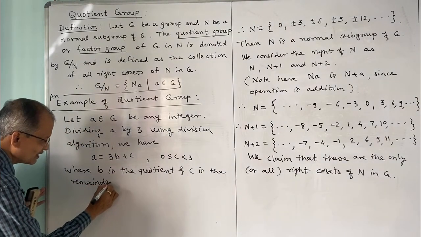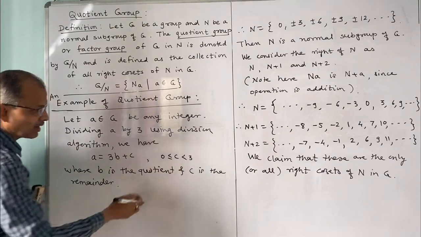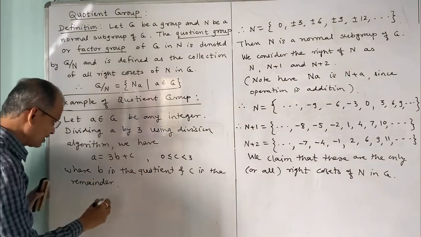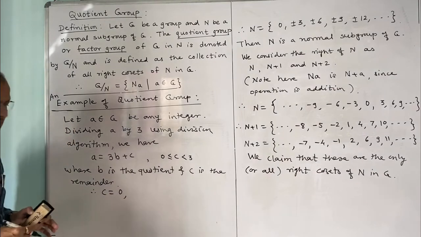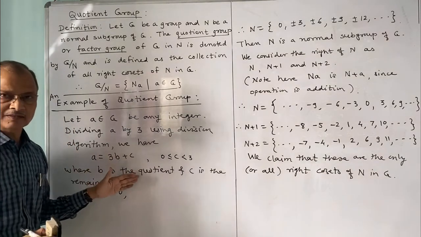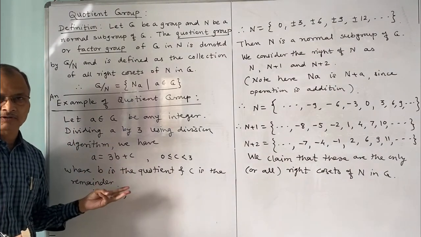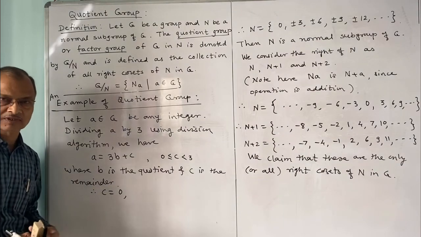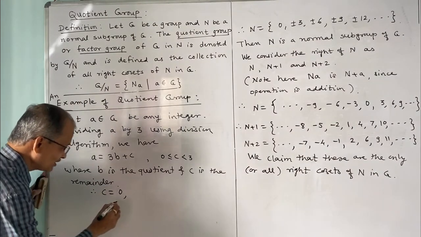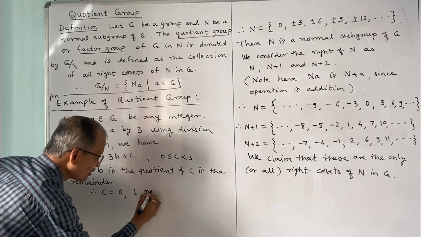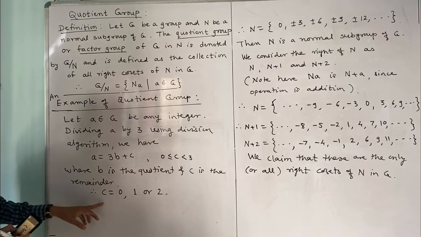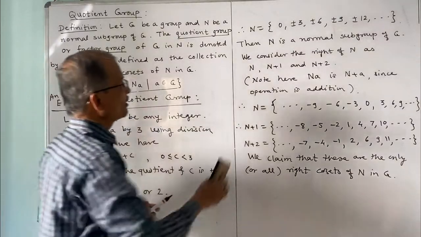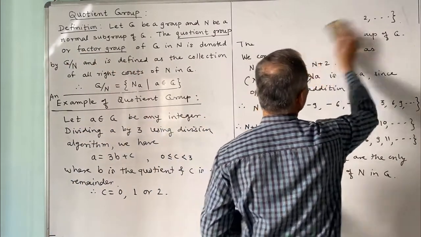And because c is the remainder, c lies between 0 and less than 3, meaning up to 2. Therefore c is equal to either 0, if the division is complete. When we divide by 3, there are 3 possibilities for the remainder. We know this, we have studied this in number theory. So c is equal to 0, 1 or 2. These are the values. Now we consider this one by one. If c is equal to 0, then what will be the number a?